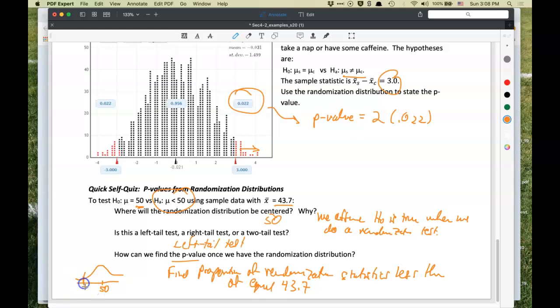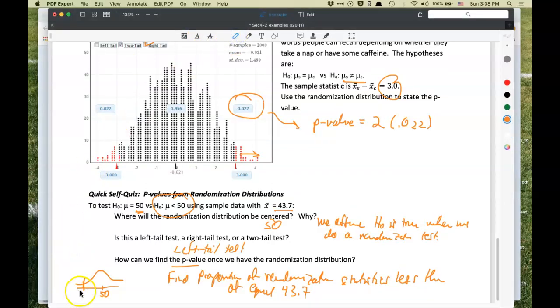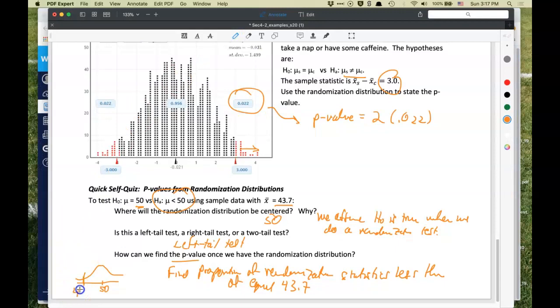and somewhere out here, we're not sure where because we don't know the sample size or anything else, but that would be 43.7 out here somewhere. Sorry, not the p-value, but the test statistic, and the p-value would be this tail area down here. All right. So hopefully that helps. That's how we would find the p-value. We would find the proportion at or below that value.